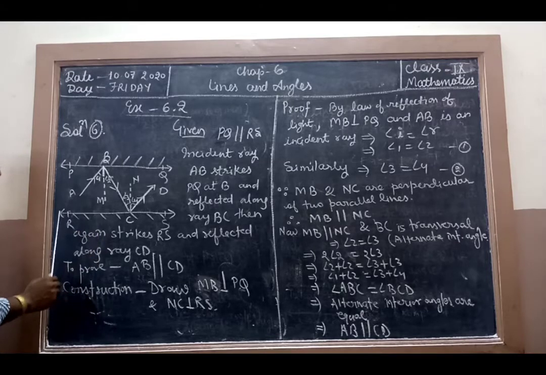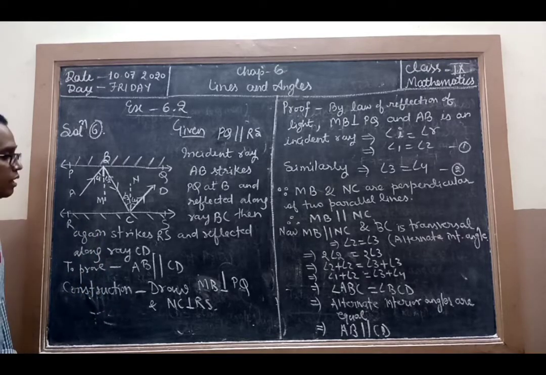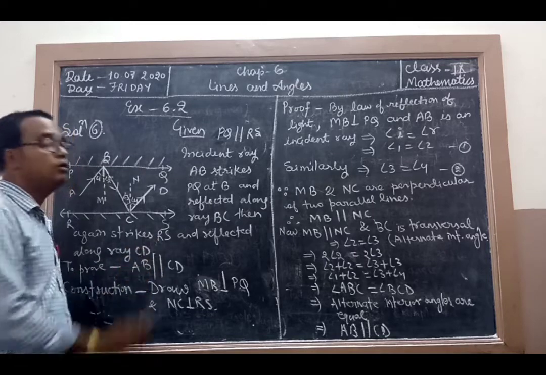Then the ray is again reflected by mirror RS, and after reflection it moves along the CD path.